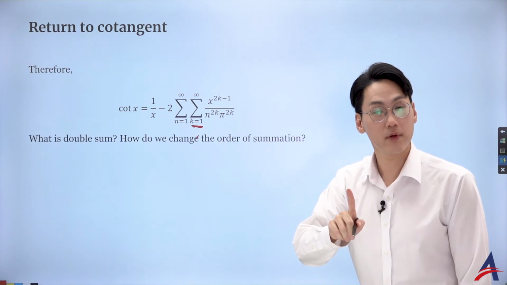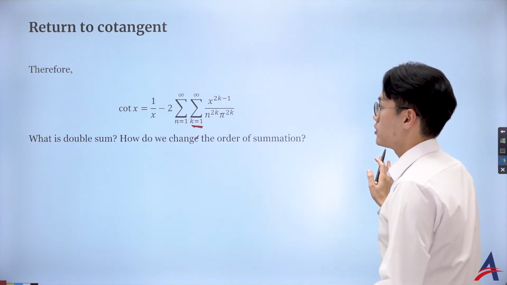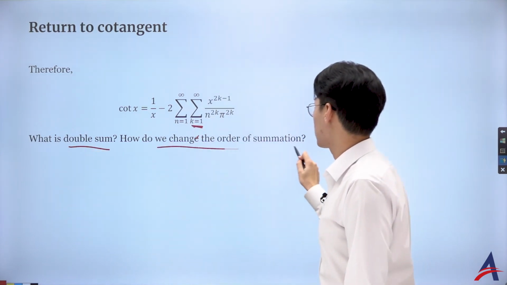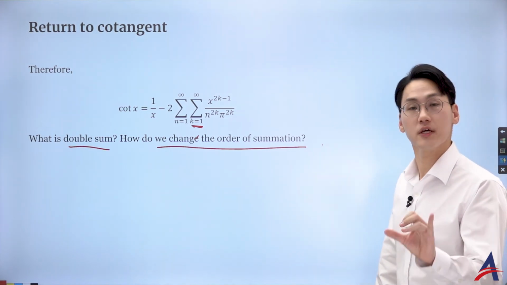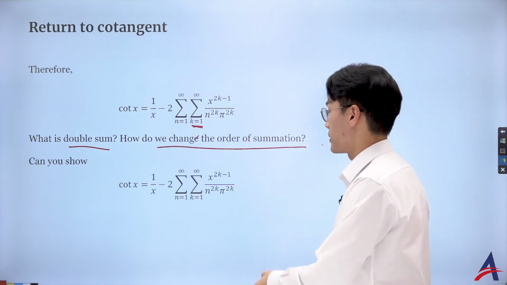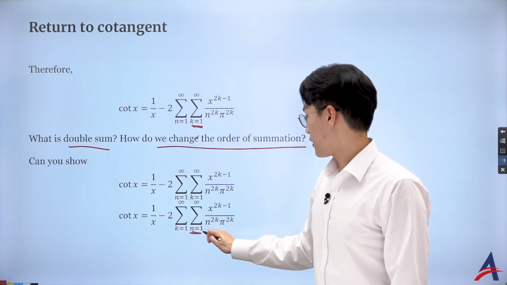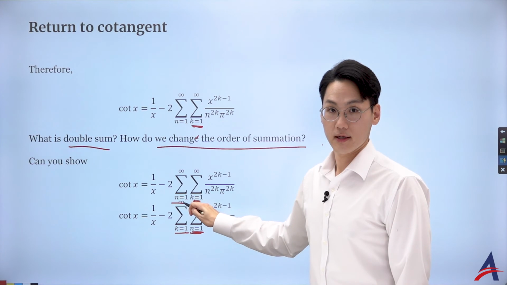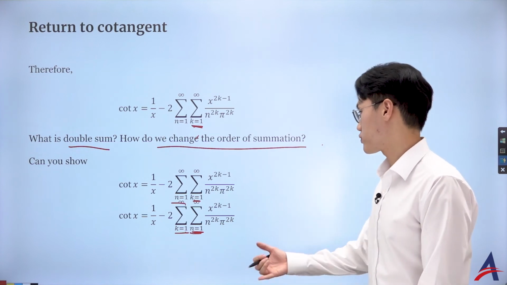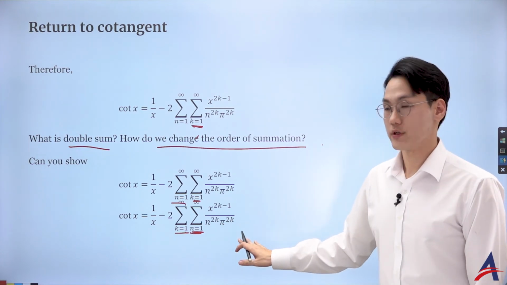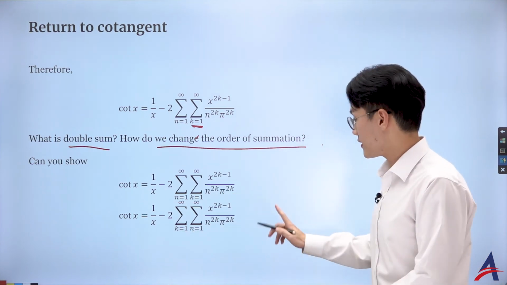But you know what I'm going to claim without proving, because I don't want to make this video extra lengthy, but here you need something called a double sum. And the change of the order of a summation is what you need to understand. But I'm not going to explain it, unfortunately. But I just want to quickly show you that I will flip it. Look at this. From here, I just flipped it. Look at this. n and k instead of k and n. And then I will let you do the investigation if it's possible, and if so, how? But I'm going to just use it for free, unfortunately, because it's an extension. Okay, but if I did, look at this.